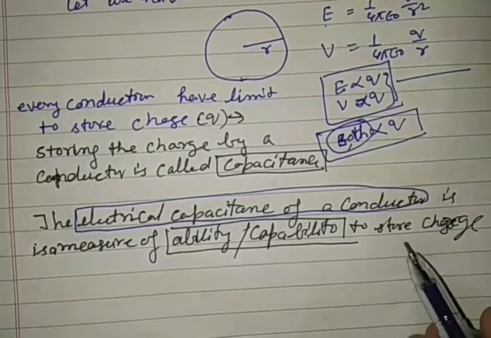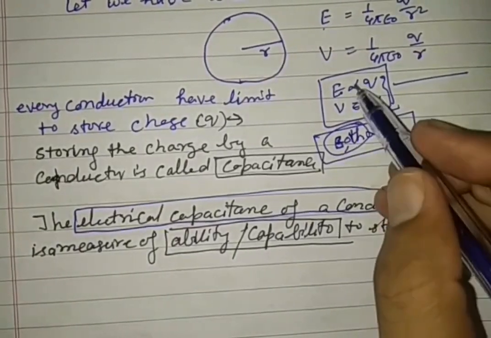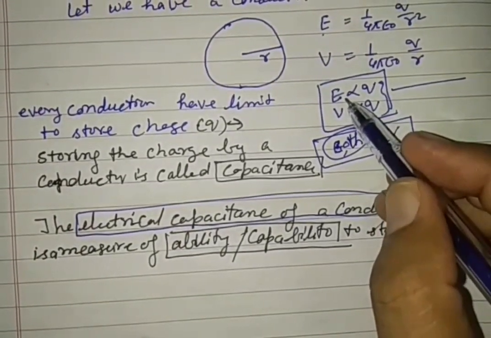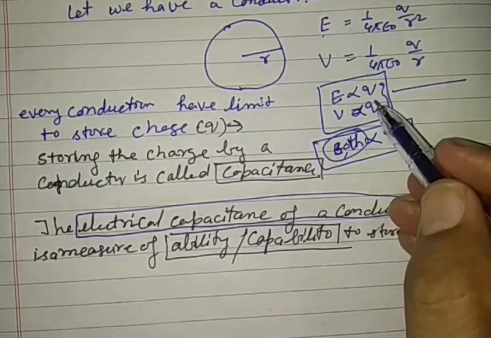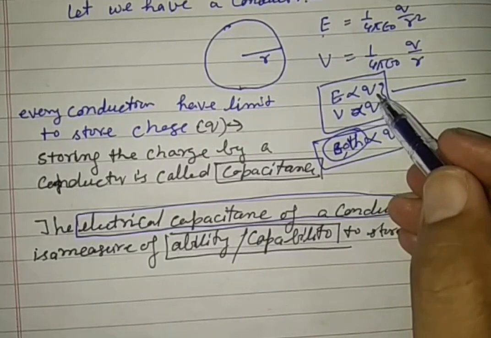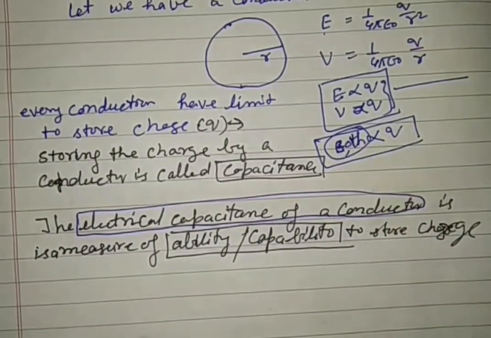I told you that electric field intensity and potential both increase due to an increase in the charge.